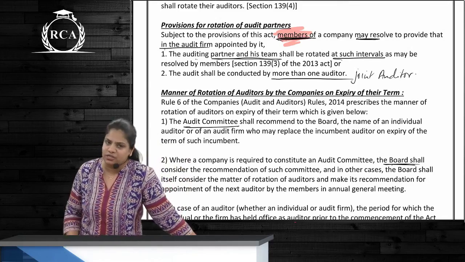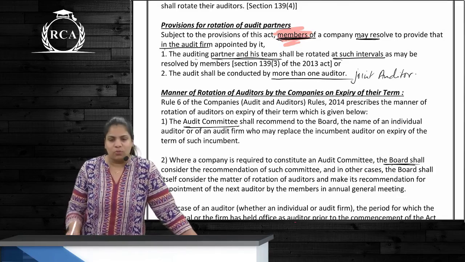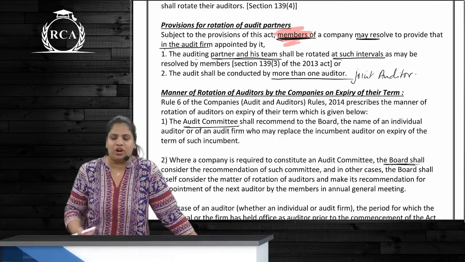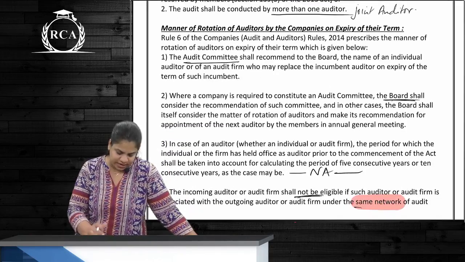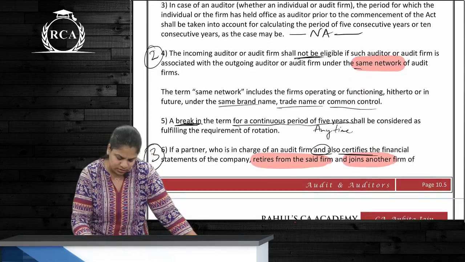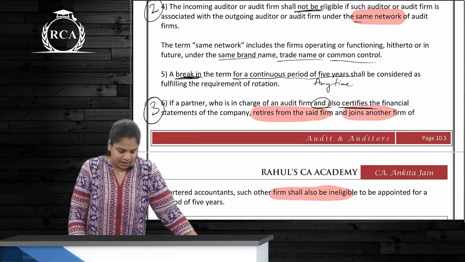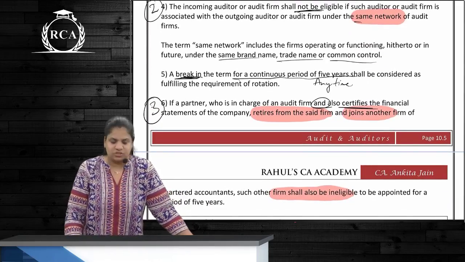Can joint auditors be appointed as well? Yes, so more than one auditor for the same audit will be called joint auditors, correct? Manner of rotation, audit committee, same thing again, board, this we have seen. Break in the term of continuous period is going to be considered.